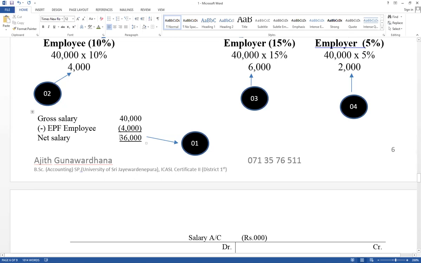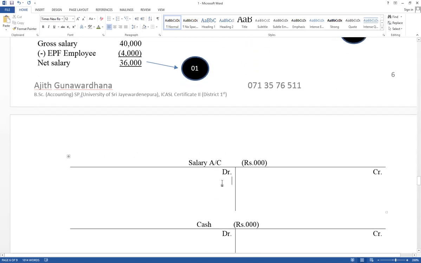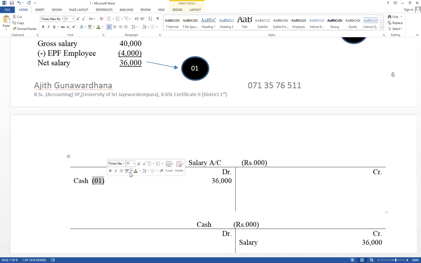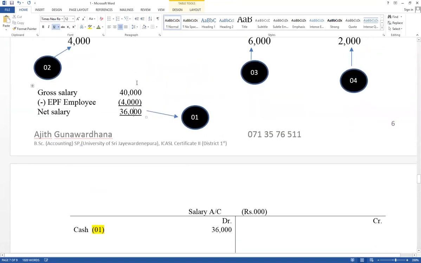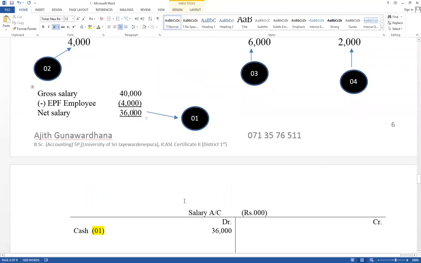Think about cash account credit, salary account debit. Therefore, salary account debit 36,000, with the name of the other ledger account as cash, and cash account credit 36,000 as a salary. This is step number 1: net salary paid in cash. Very important steps. Learn them by heart. As a salary paid in cash after deducting the contribution of the employee, cash account credit, salary account debit.